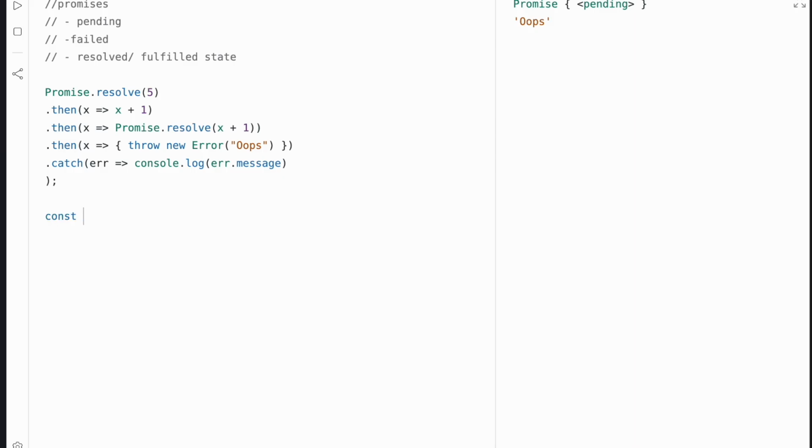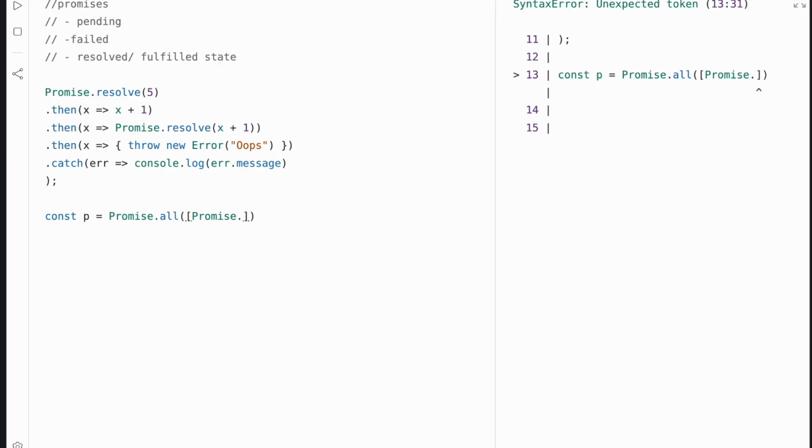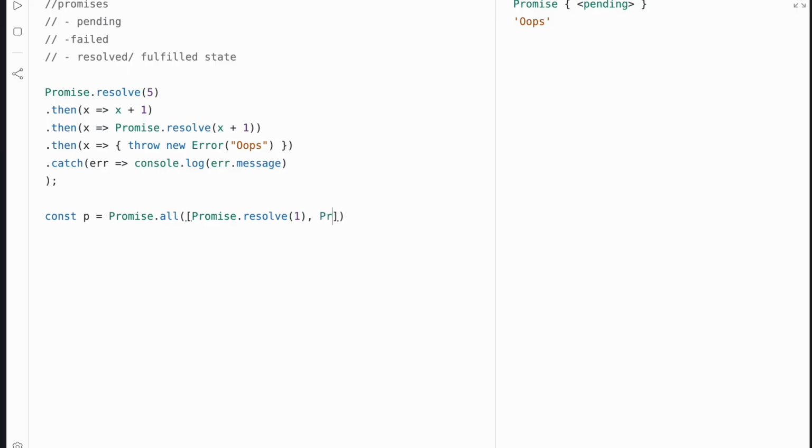The first one is promise.all. What this is saying essentially is if you have an array of promises, right? Let's say that the first one resolved correctly, with 1, but let's say the second one failed. promise.all is saying I'll wait for all your promises to complete, but if one of the promises rejects, the response is going to be a fail, essentially.